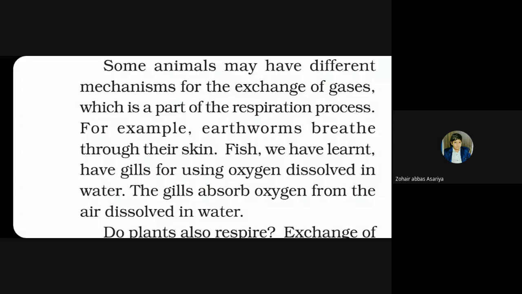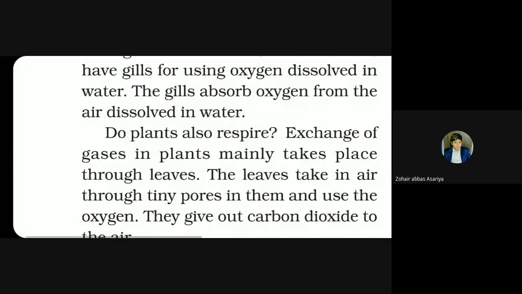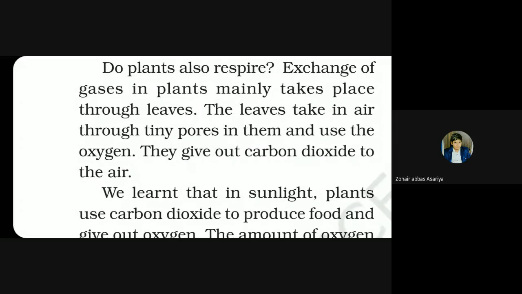Do plants also respire? Exchange of gases in plants mainly takes place through leaves. The leaves take in air through tiny pores in them and use the oxygen, then give out carbon dioxide to the air.